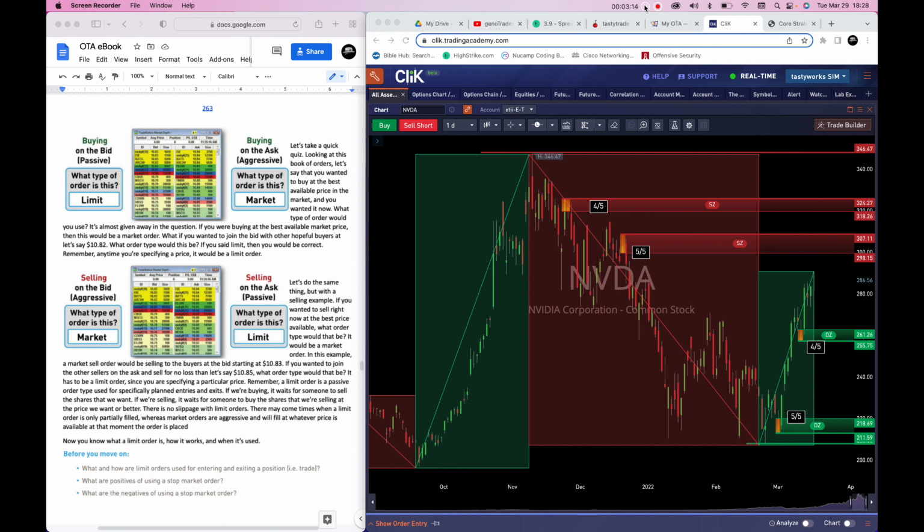Let's take a quick quiz. Looking at this book of orders, let's say that you wanted to buy at the best available price in the market, and you wanted to buy it now. What type of order would you use? It's almost given away in the question. If you are buying at the best available market price, then this would be a market order.